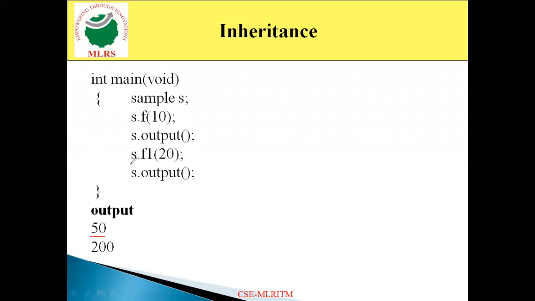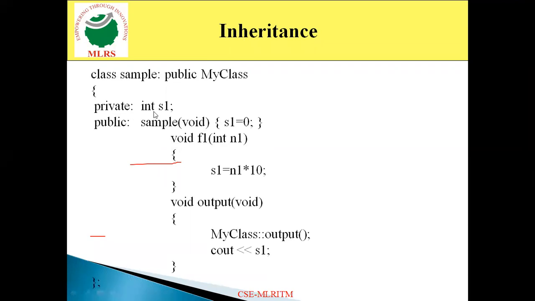Then come to the next one, s dot f1 of 20. So s dot f1 of 20, that indicates it is going to execute the f1 function in the derived class. So as usual, it is going to execute the f1 function in the derived class. So the f1 function in the derived class is nothing but this one. So s1 is equal to n1 into 10. So n1, that indicates the n1 value is 20. 20 into 10, that indicates 200. So the s1 value becomes 200.